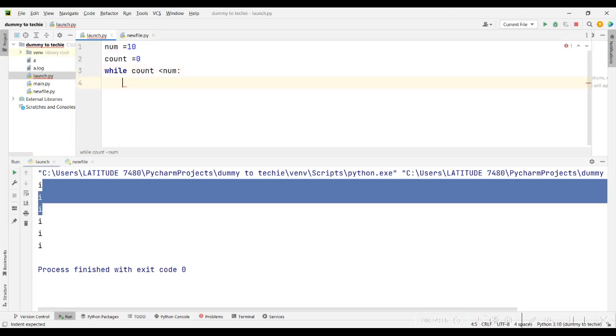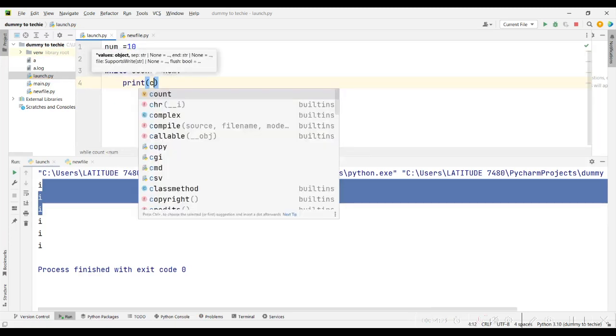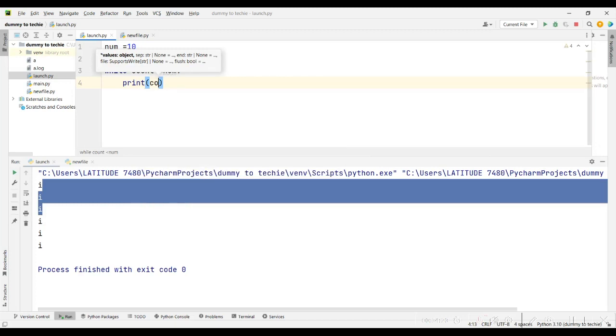You want to print out your counter so you know how much you've counted already. Let me call it counter so it's more intuitive. So while counter is less than the number, print counter.